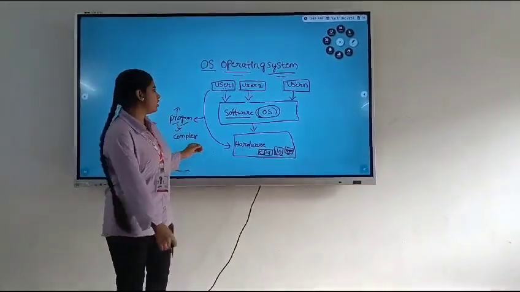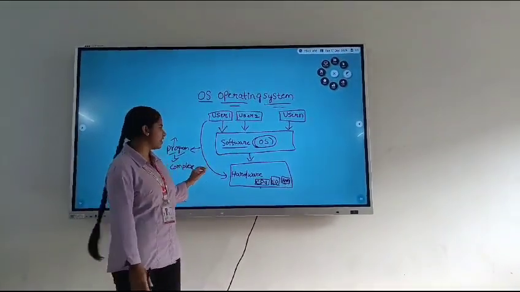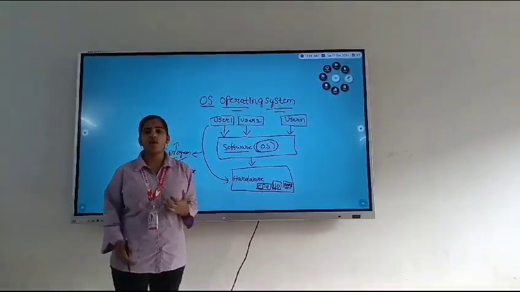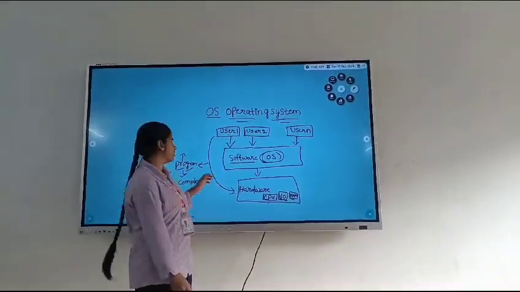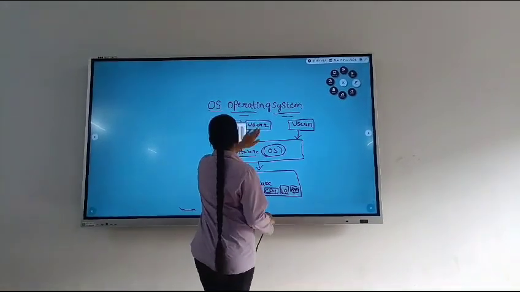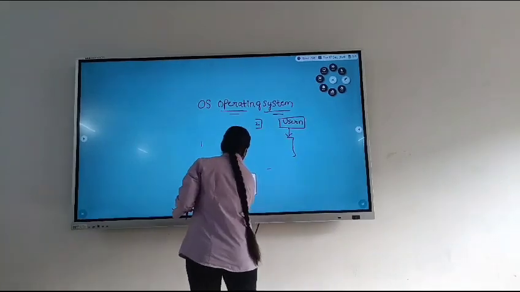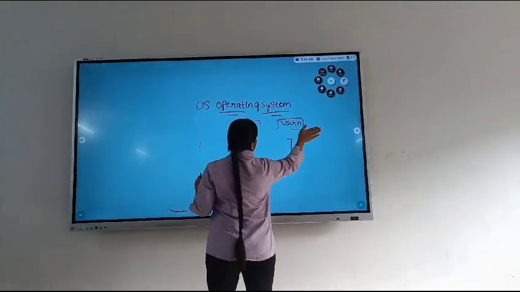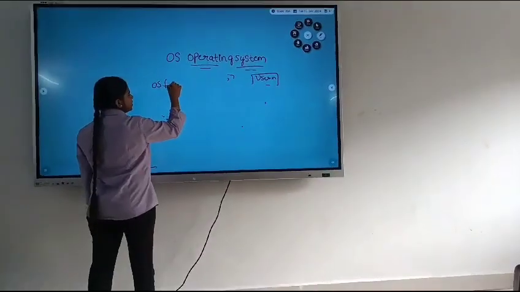Now, how does the operating system interact with the hardware through some operations? So we will learn about OS functions.